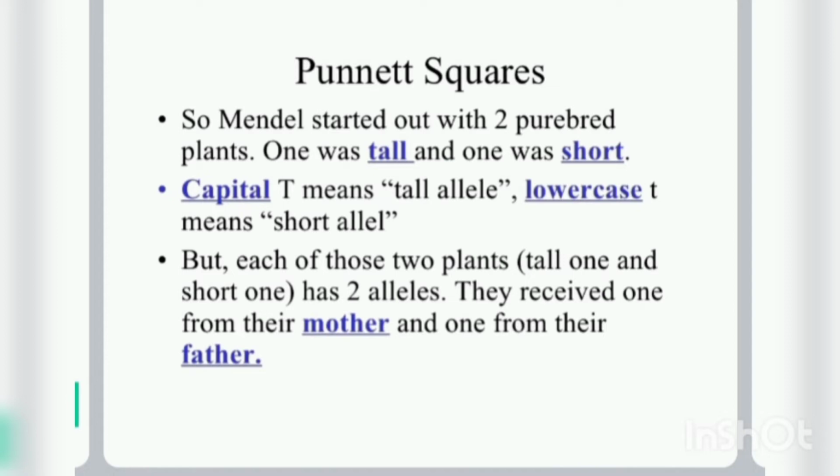So, an example of a Punnett square for a pea plant. As we all studied in our 10th class, Mendel is the first scientist who crossed the pea plant. In this example, some parents are heterozygous and some are homozygous.